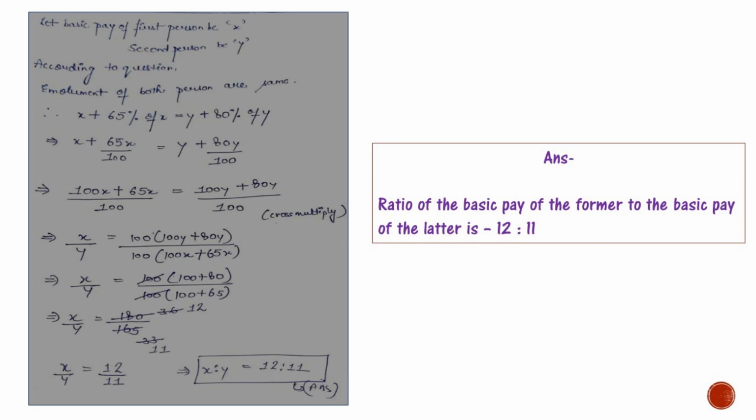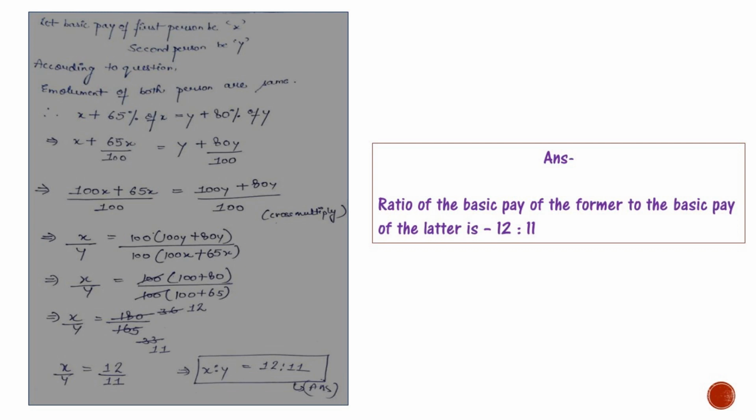So the equation is x plus 65% of x equals y plus 80% of y. That becomes x + 65x/100 equals y + 80y/100, that is (100x + 65x)/100 equals (100y + 80y)/100.